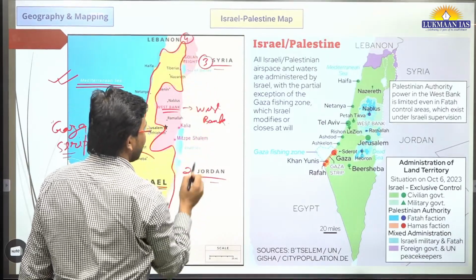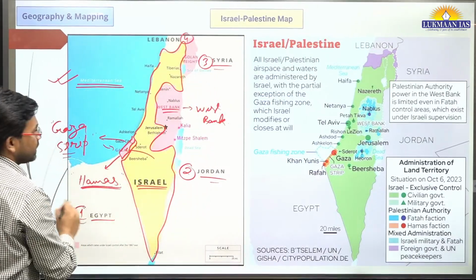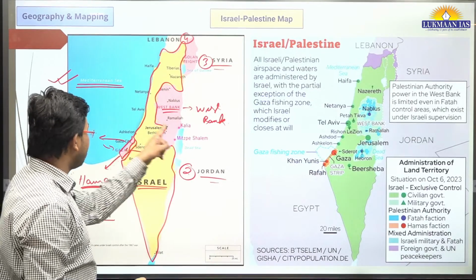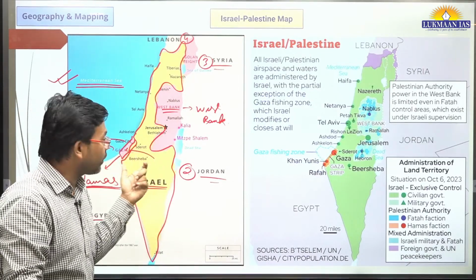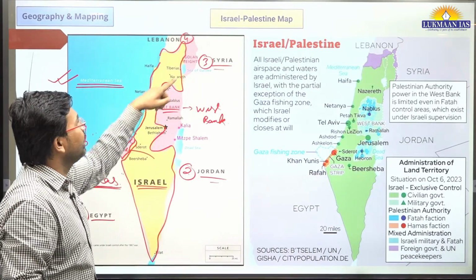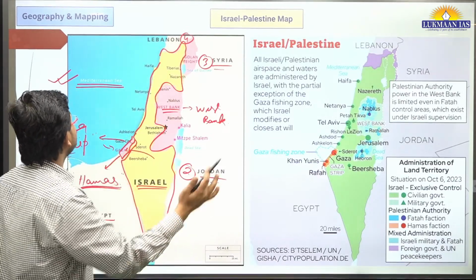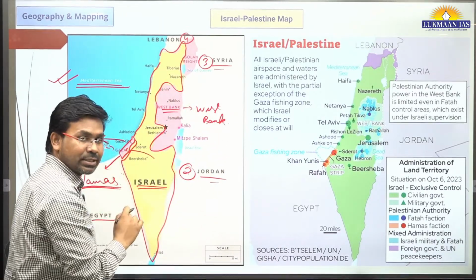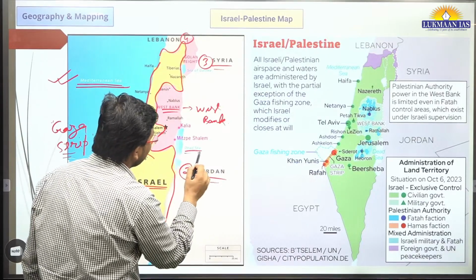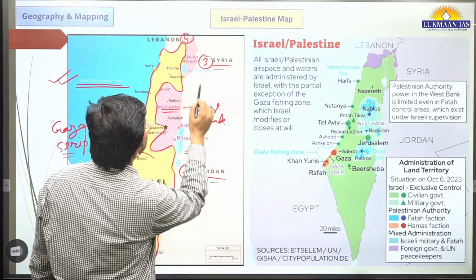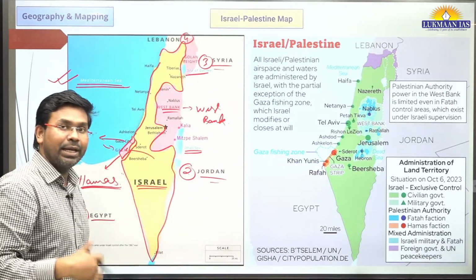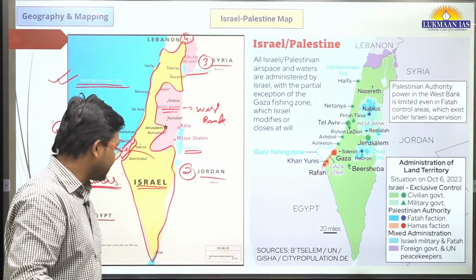Israel is surrounded by these four countries. And this West Bank and Gaza Strip are part of Palestine. Then Golan Heights is also there. To the west of it, as we discussed, Mediterranean Sea is there. To the right of it, there is Dead Sea, and here we have Sea of Galilee. It is also important for you to remember these areas.